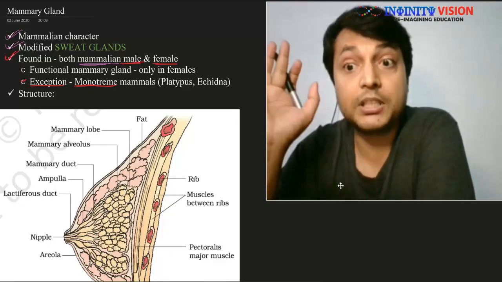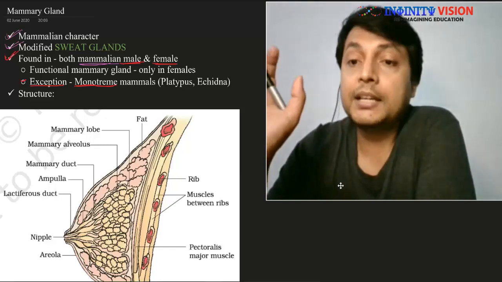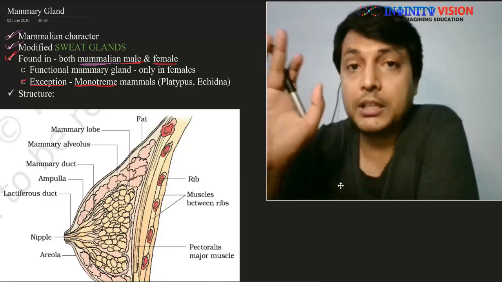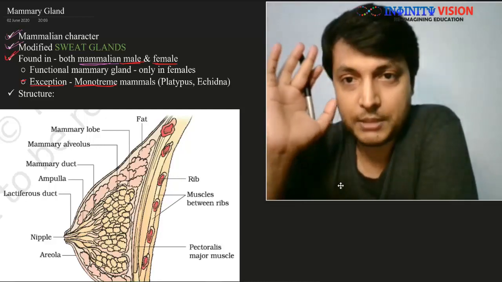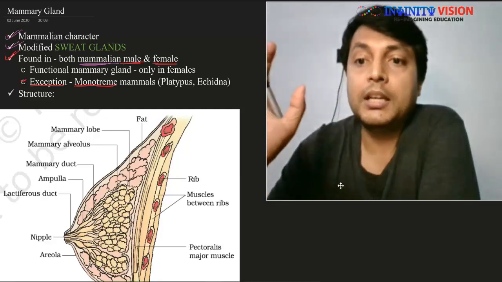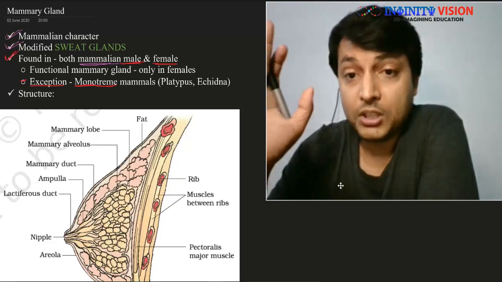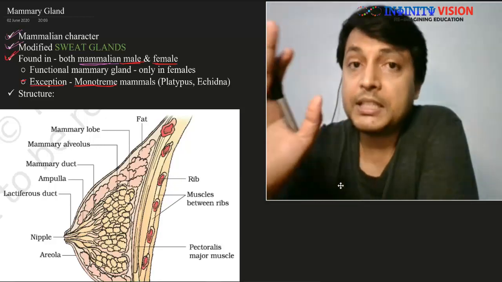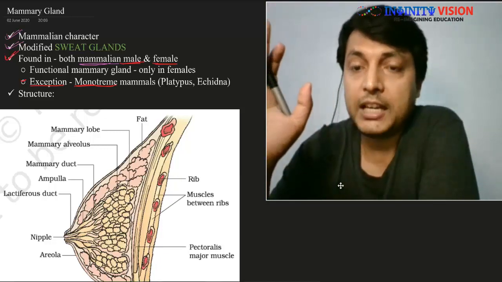It is a modification of sweat glands, and the mammary gland is found in both male and female. However, in most mammalian males, it is rudimentary, non-functional, and underdeveloped. But in females, it is highly developed and functional.